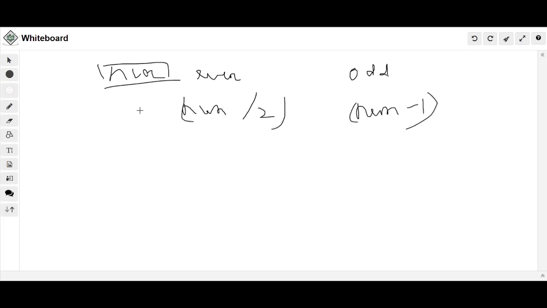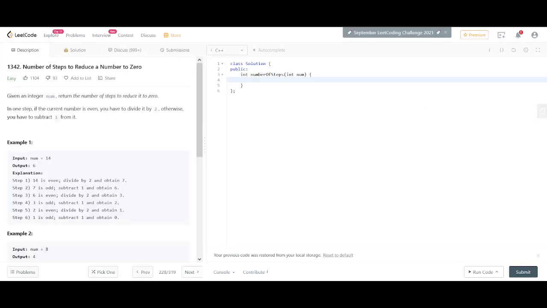This is one operation, and this is one operation, right? The question asks us to calculate the total number of operations required to reduce it to 0. Okay, that's fine.